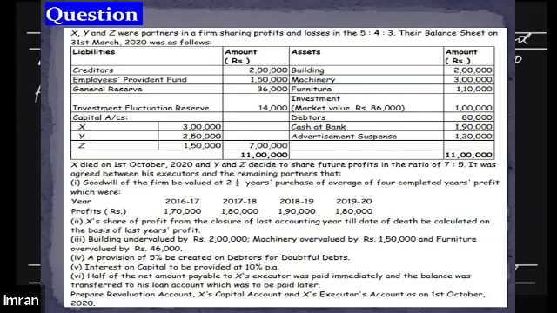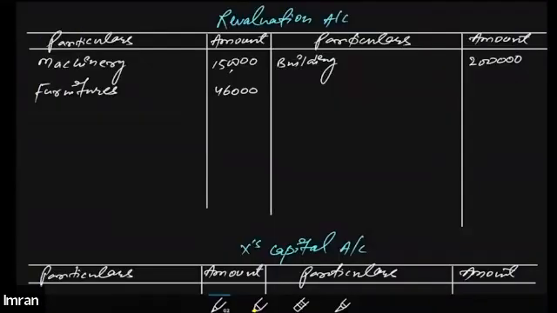Further, in adjustment 4, it says that a provision of 5% is to be created on debtors for doubtful debts. Currently the debtors on the asset side of the balance sheet are valued at 80,000. We need to create a provision upon that, which means there will be a reduction in the value of the debtors. Since the debtors are reducing, we record the reduction on the debit side of the revaluation account.